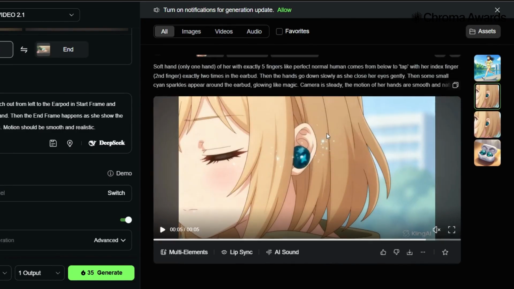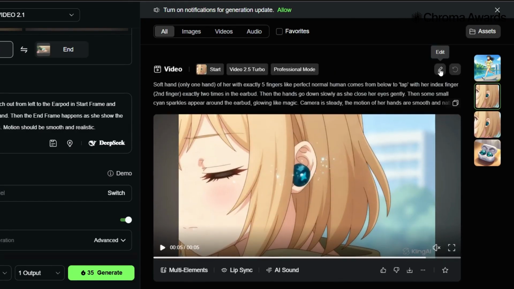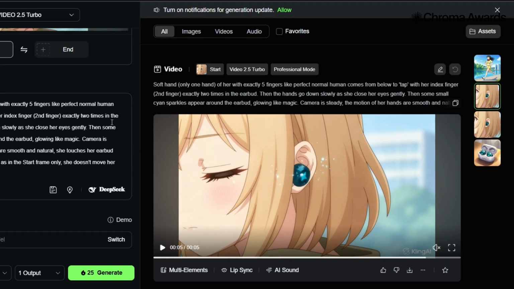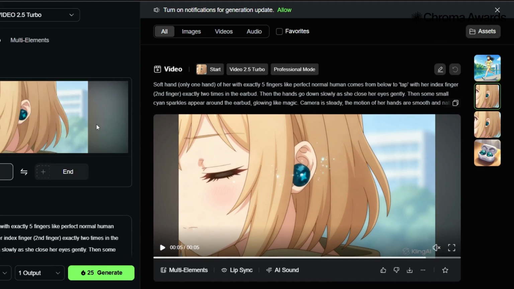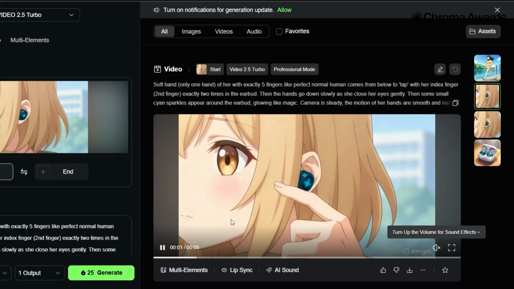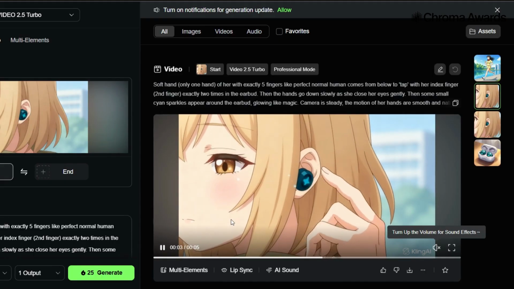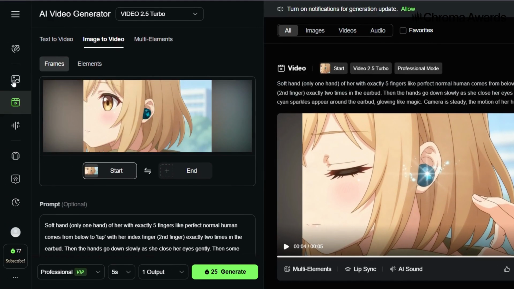For video creation, this was the only AI I used with both start and end frames, which helped a lot. The videos turned out good, though I cut the transition in the final edit. Even with just a start frame, the results were solid. The interface was simple, the output was strong, and the only downside was the long generation time, probably due to the professional mode.